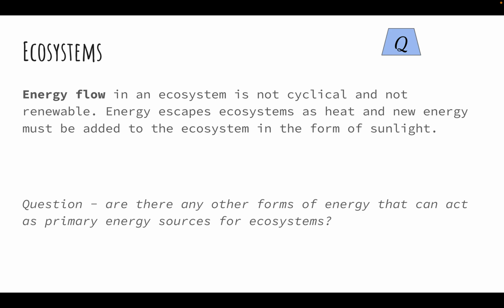Energy flow in an ecosystem is not cyclical and not renewable, so we always need to have energy added into an ecosystem, as we discussed before with the escape of heat, but there's always continuously the addition of solar energy into an ecosystem. Energy escapes ecosystems as heat, and new energy must be added to the ecosystem in the form of sunlight. Question, are there any other forms of energy that can act as primary energy sources for ecosystems? Think about that. Maybe pause and unpause when you're ready.